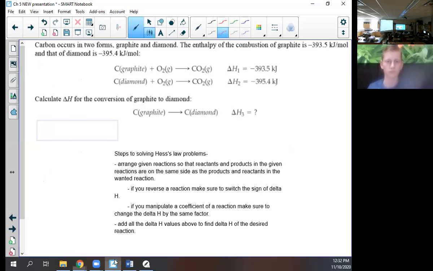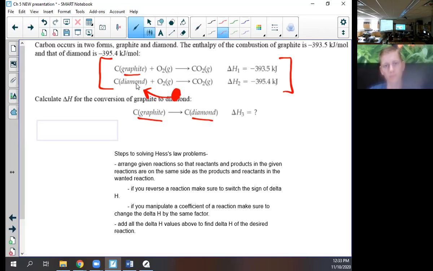Okay, let's come back here. Wow, where are the other kids? All right, so Hess's law, we need to take these two reactions and put the graphite on the left and the diamond on the right. So I look at number one and it has graphite on the left and it has the same coefficient, so I don't need to change the top number at all. Then I need diamond on the right. The diamond is on the left here, so I have to switch this reaction.